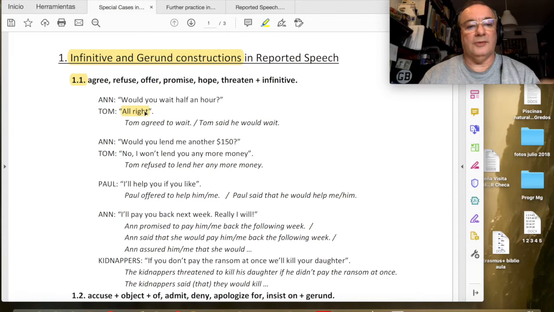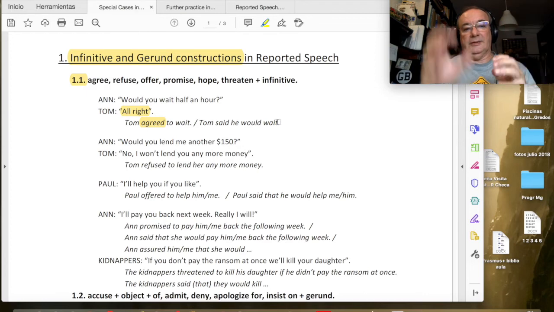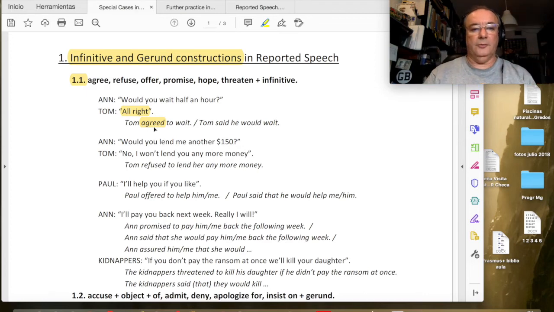So when I said all right, we could report it as "he said it was all right," but that's not very communicative, really. So we can say Tom agreed to wait. Tom said he would wait is also possible. This is the standard typical transformation, but Tom agreed to wait is much richer. Now, would you lend me another $150? No, I won't lend you. Refused.